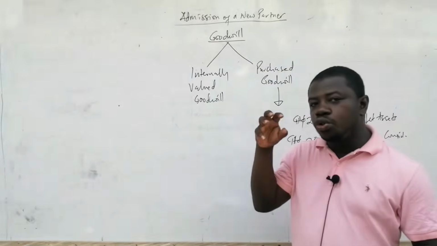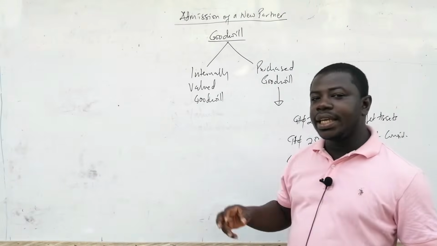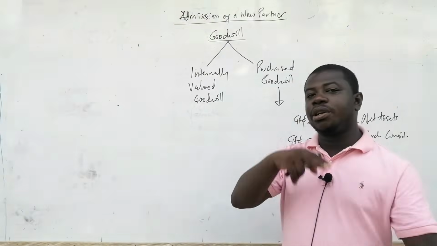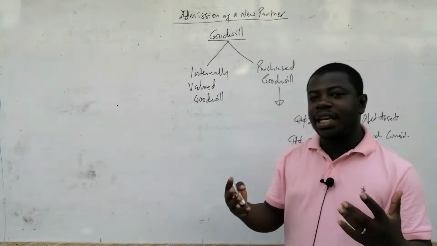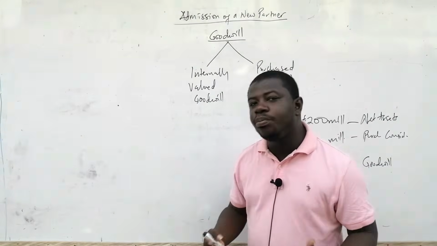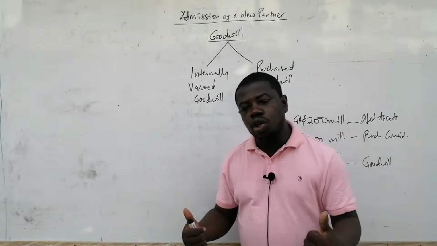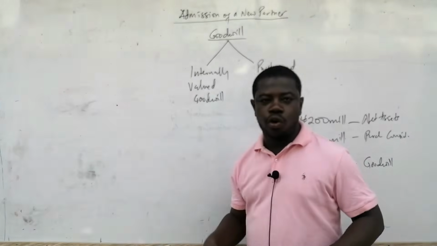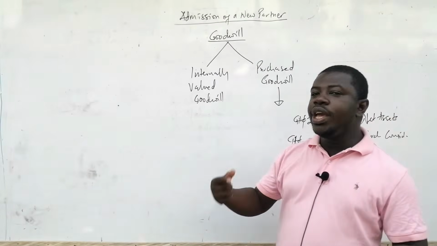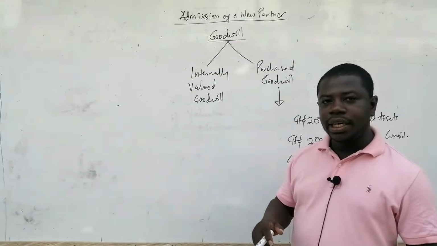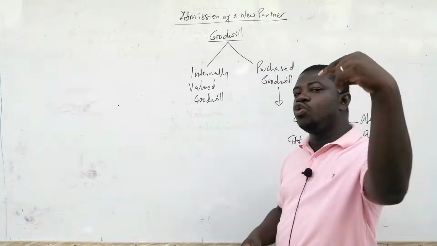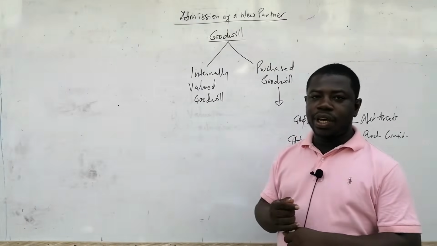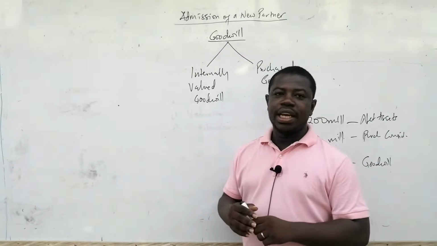Now, what we are also going to do with the admission of a partner is this: when we are admitting a partner, for example, if two of us are in partnership and we want to admit a third partner, we may have been in the partnership for so many years, established a good brand, good reputation, customer base, and all that. Now, the new person is coming to enjoy what we have labored for, which he did not labor for. And so we have to value the goodwill internally, and then maybe ask the person to pay for the goodwill, or share the value of the goodwill, and we will not allocate part to him because he did not labor for that goodwill.